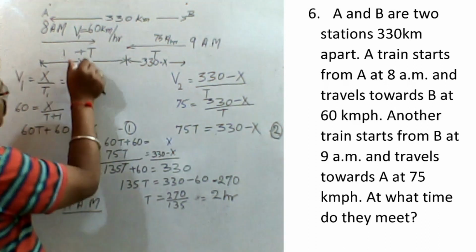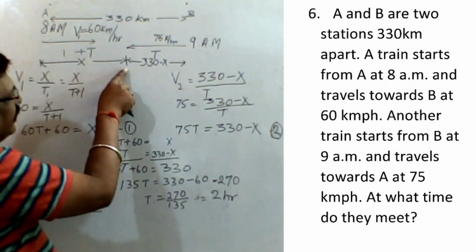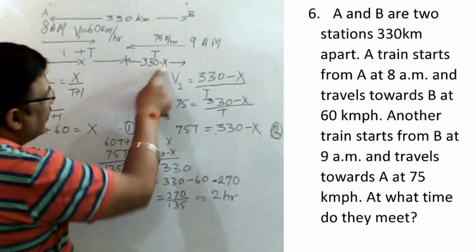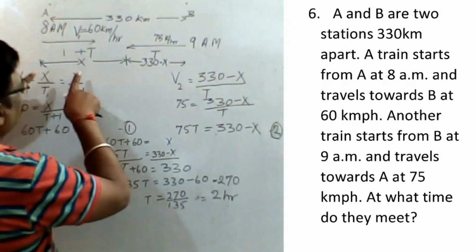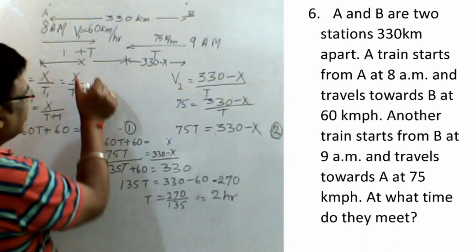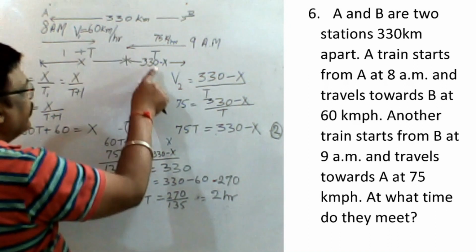Suppose the first train travels x distance, then the second train will travel 330 kilometers minus x distance. Since the total is 330 kilometers, suppose the first train travels a distance of x kilometers. So the second train will travel 330 minus x kilometers.